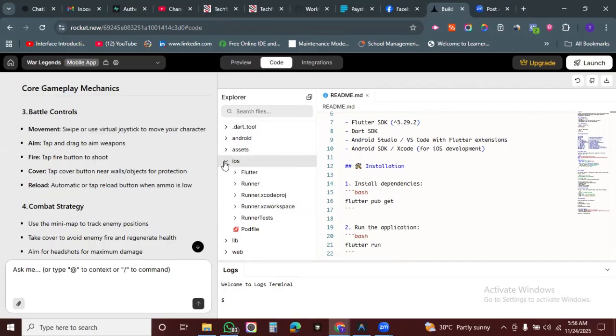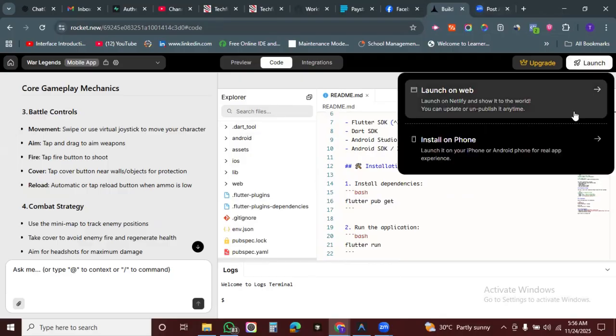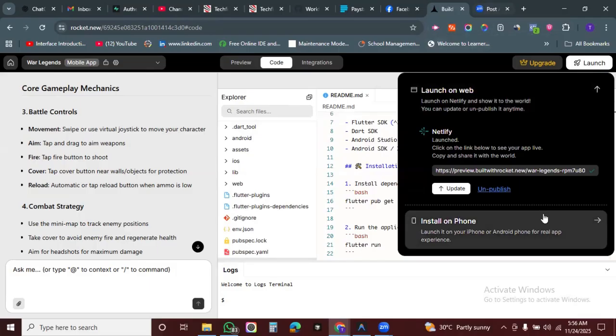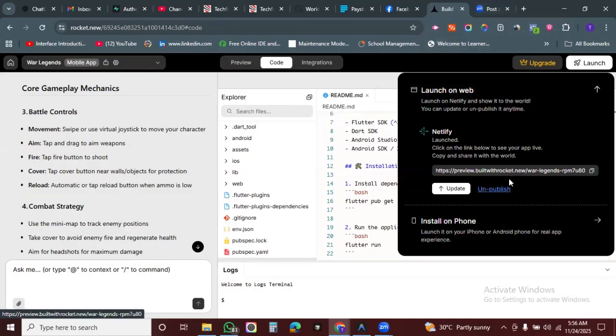All right, so this is iOS, this is web, and this is Android. You can build for those three platforms with the same code base. If you click launch, remember there's a link here, which you can take and publish to your Netlify.